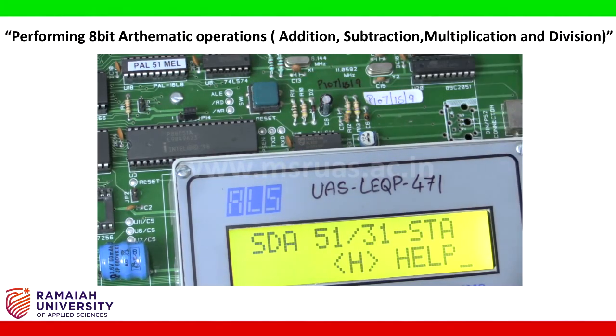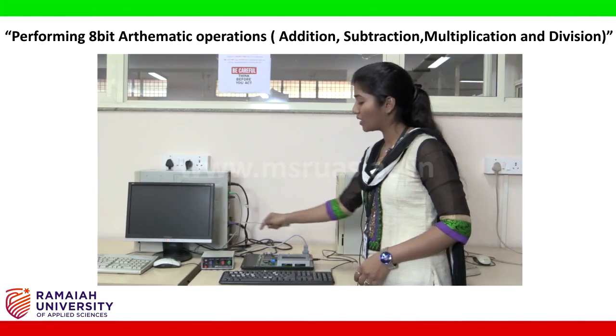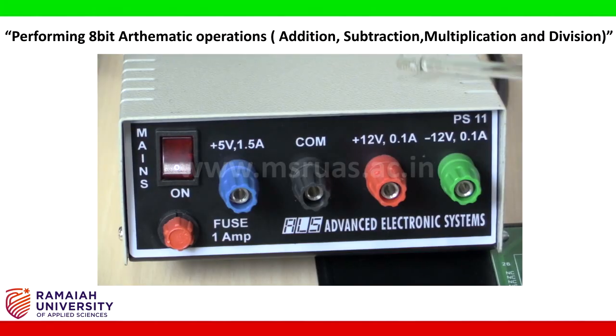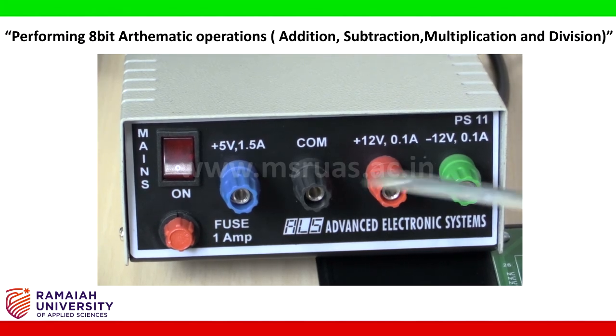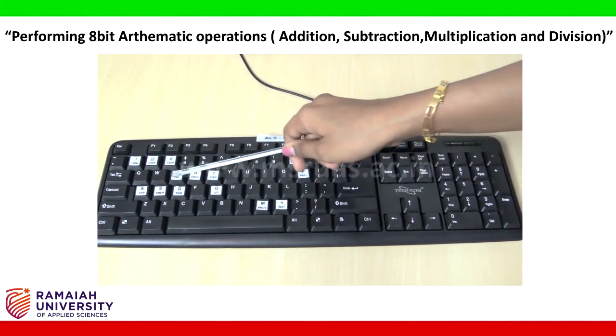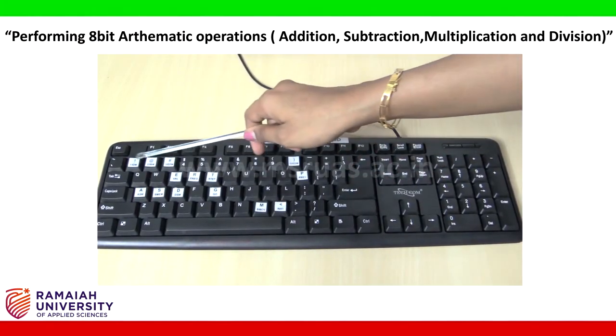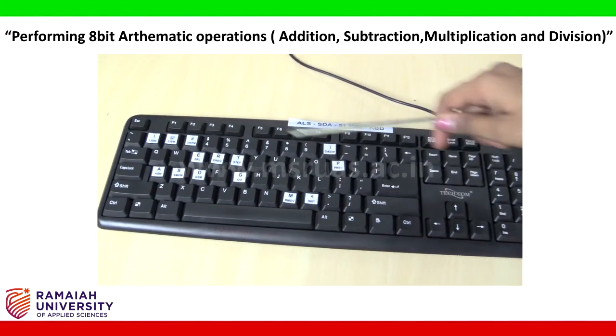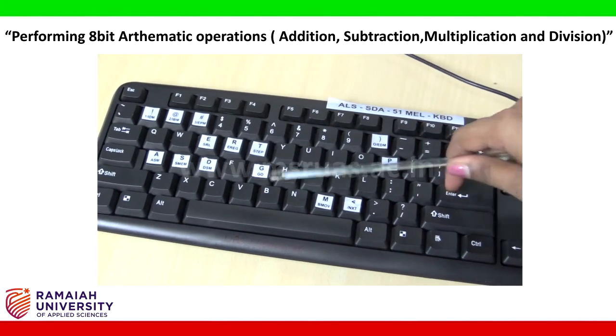Once you press it, a message will be displayed on your LCD screen. This is the power supply which will be connected to the board. Once we start with the experiment, we will switch on the mains and the keyboard. So this is the keyboard. These highlighted keys are the main keys which we will be using for programming.